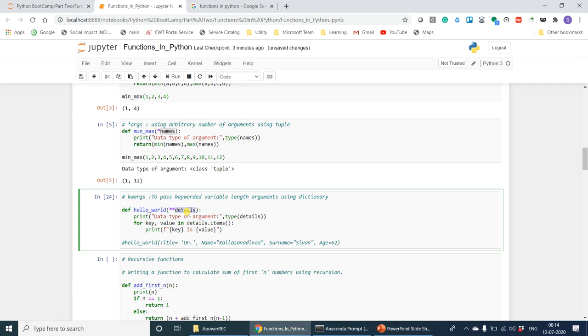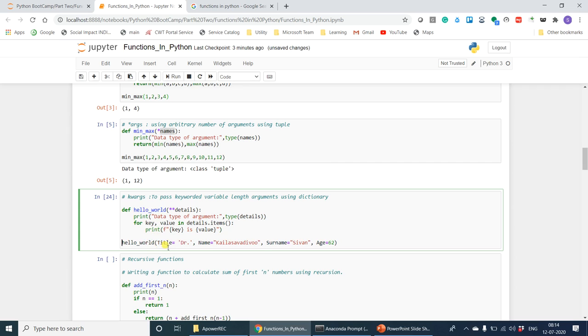And say we have created a function hello world, and then we will just say how many key value pairs we have received. So we are writing an iterator. We are saying for key, value in details.items, right? So this is a dictionary. So dictionary details.items. We have just created an iterator using for, and then we have started printing the values. So this is an f-string. Okay. So let's use this.